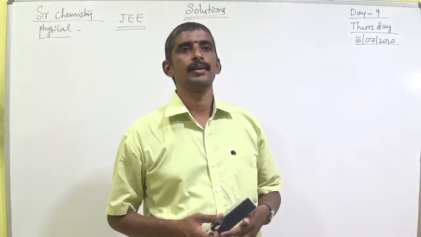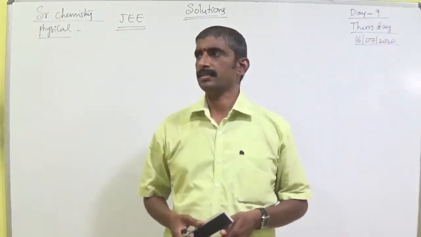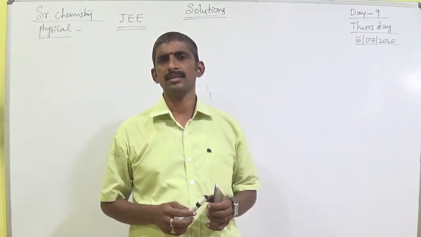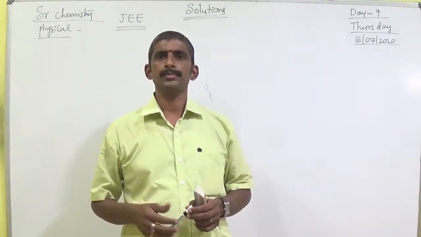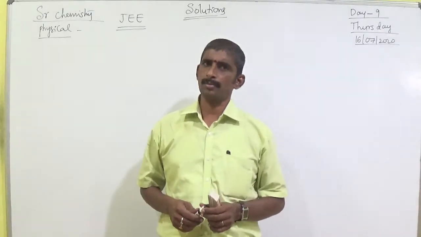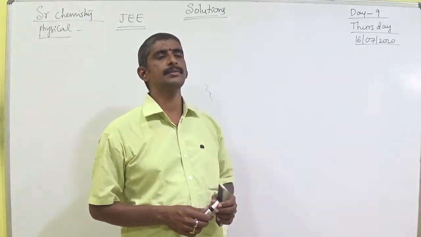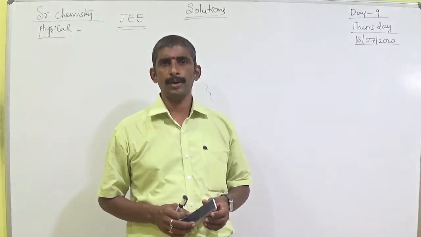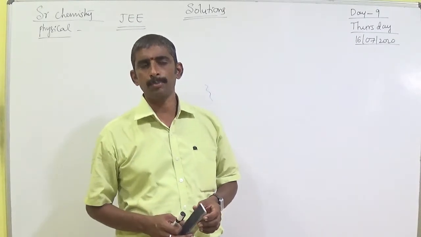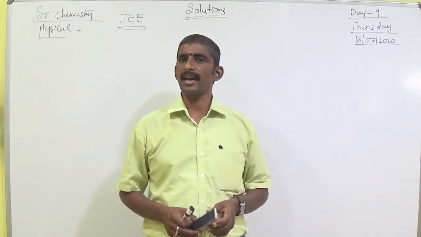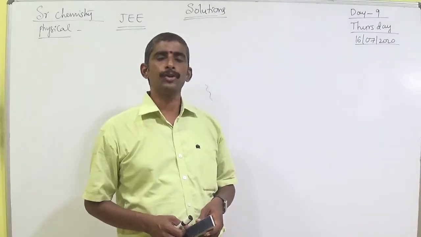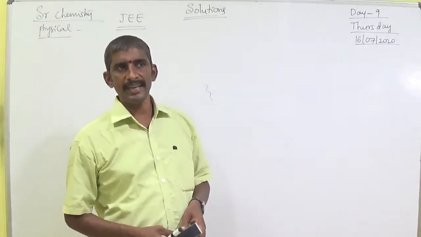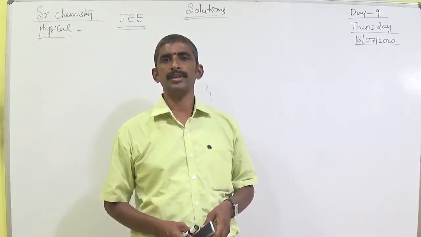Last class I explained some important factors of solubility and Henry's law. Some examples were also completed, and the Henry's law statement was also completed. Henry's law, simple statement: the mass of the gas dissolved per unit volume of the solvent is directly proportional to the pressure of the gas. Mathematically, at a given temperature, M is directly proportional to P, M equals Kh into P, and Kh means Henry's constant. So that is one formula.